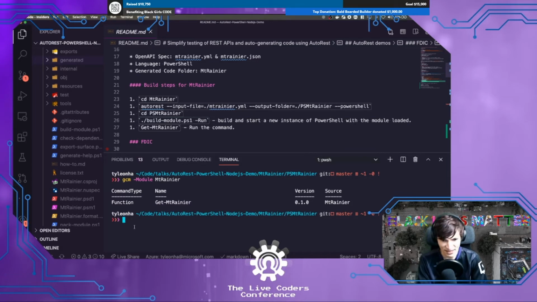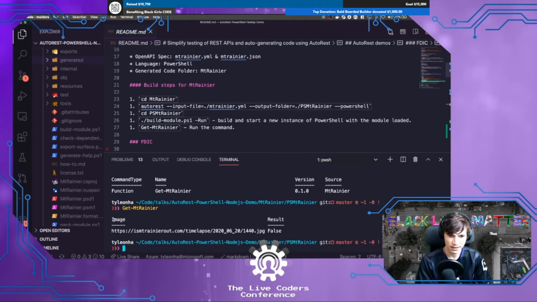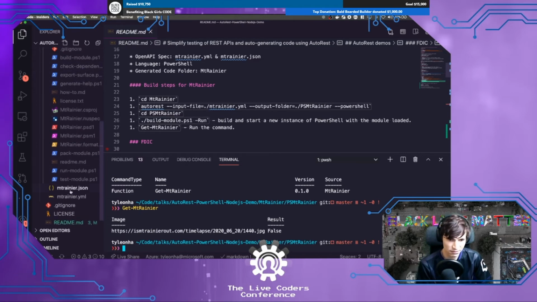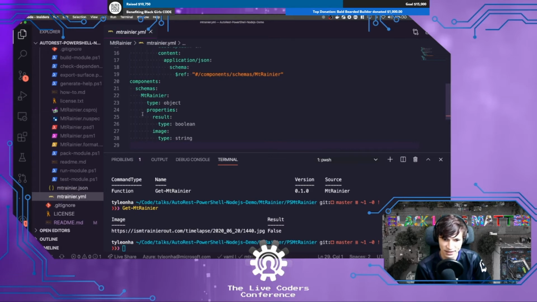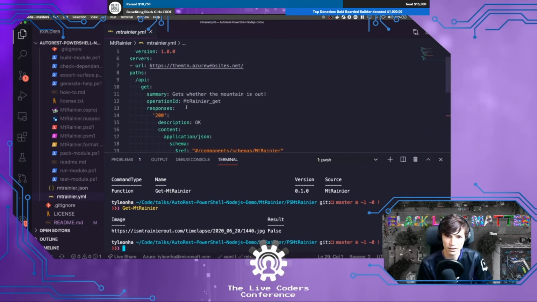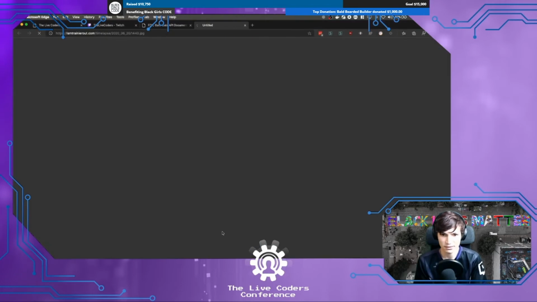Well, sure, that's fine. Anyway, run get Mount Rainier, and we got back image and result, which is exactly what we expected to get returned because of the schema in our OpenAPI spec. So get Mount Rainier, this command that gets generated, comes from the use of the operation ID. So that's how you can fine-tune the stuff that gets outputted. So unfortunately, the mountain is not out. Let's double check that.